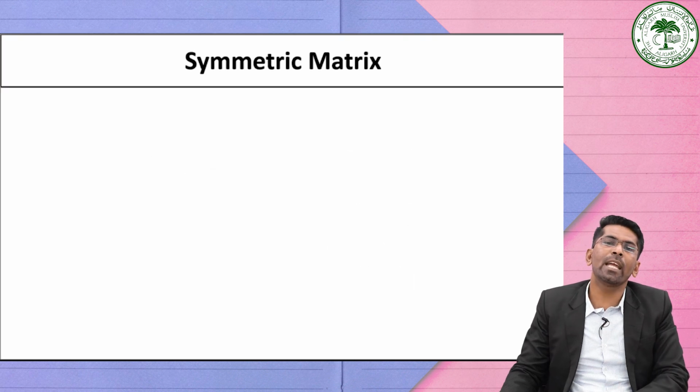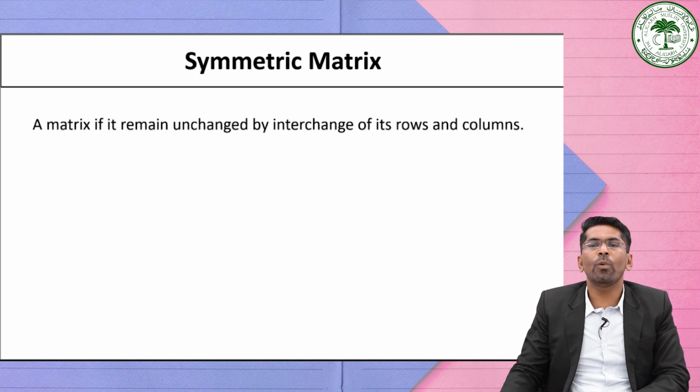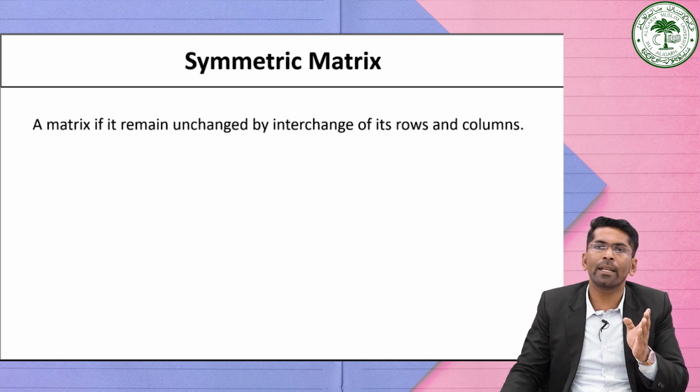Now consider another type of matrix which is known as symmetric matrix. See, a square matrix is said to be a symmetric matrix if it remains unchanged by interchanging its rows and columns. As we already said, if you interchange the rows into column or columns into rows, then it will become a transpose of a matrix.